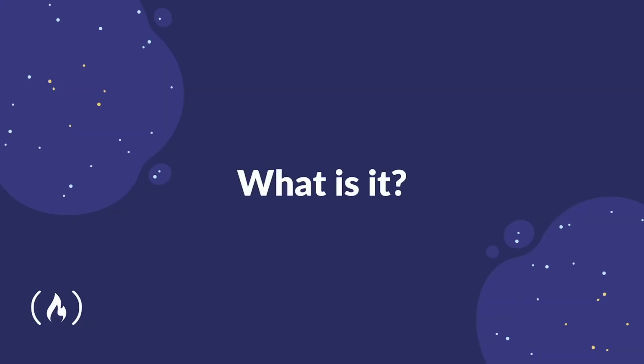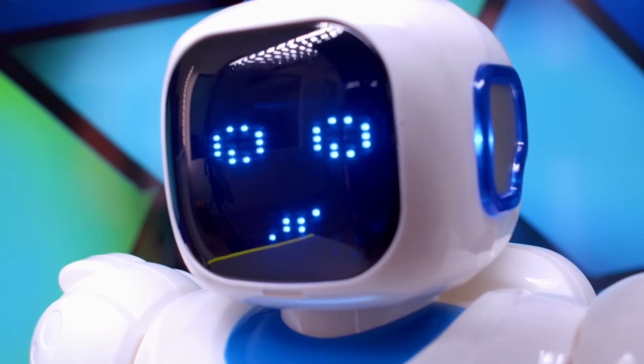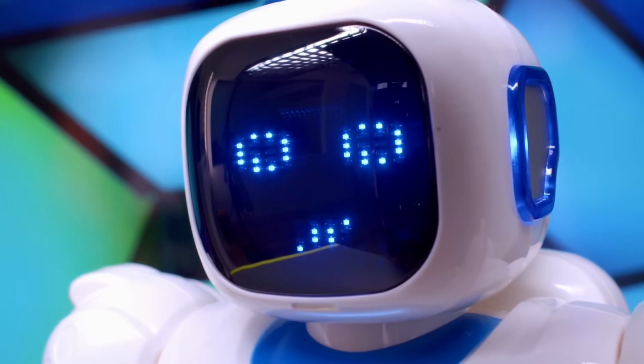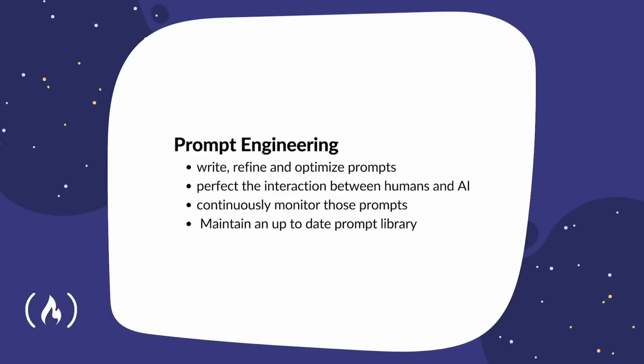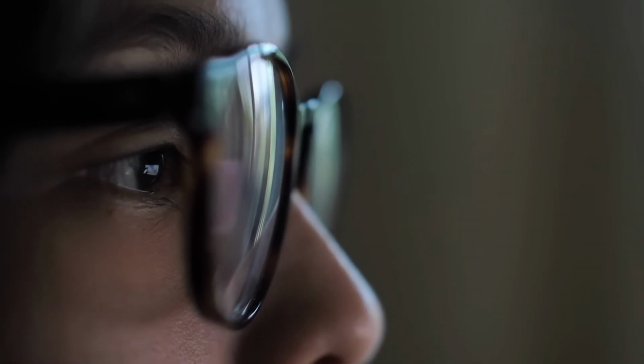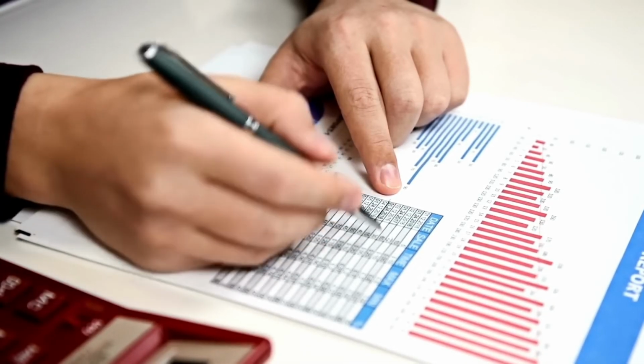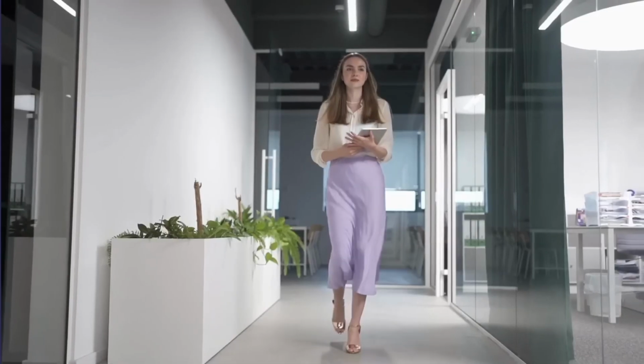Prompt engineering, in a nutshell, is a career that came about off the back of the rise of artificial intelligence. It involves human writing, refining, and optimizing prompts in a structured way. This is done with the intention of perfecting the interaction between humans and AI to the highest degree possible. Not only that, however, a prompt engineer is then also required to continuously monitor those prompts to ensure their effectiveness with time as AI progresses. Maintaining an up-to-date prompt library will be a requirement that is placed onto the prompt engineer, as well as reporting on findings and in general being a thought leader in this space.